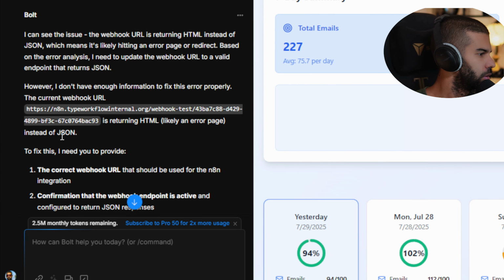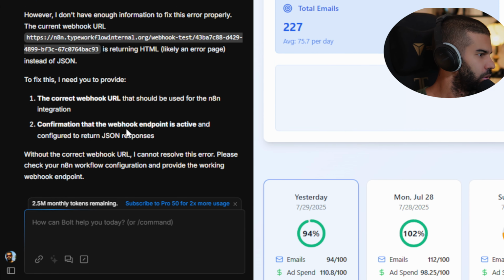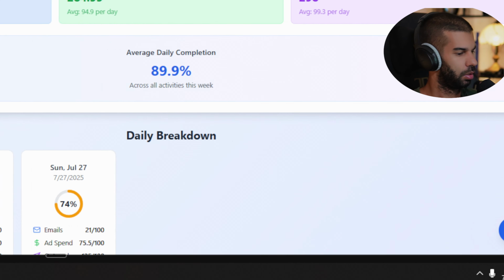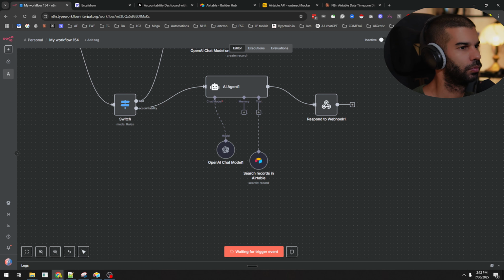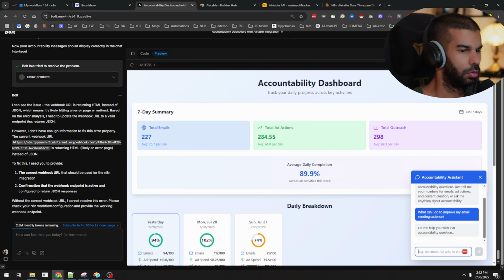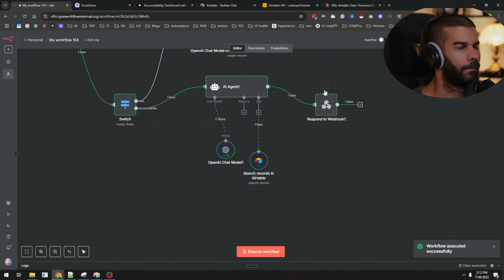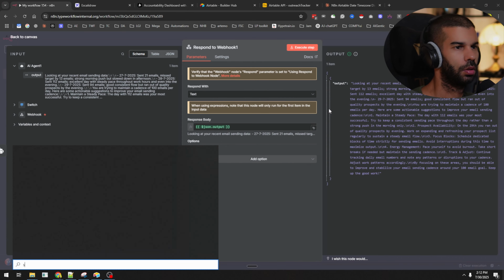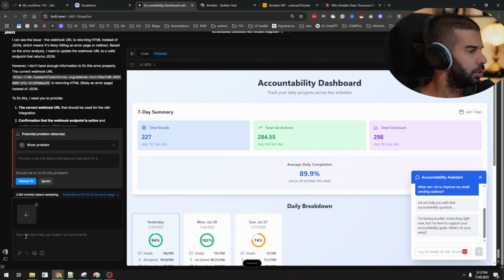It's not returning that, no. Confirmation that the webhook is active and configured. So, do I still get an error here? Yeah. So let's go to Bolt and say, this is what n8n is trying to return.